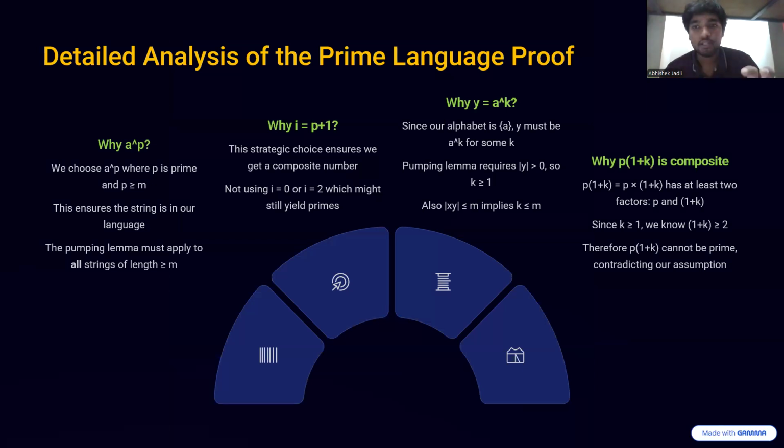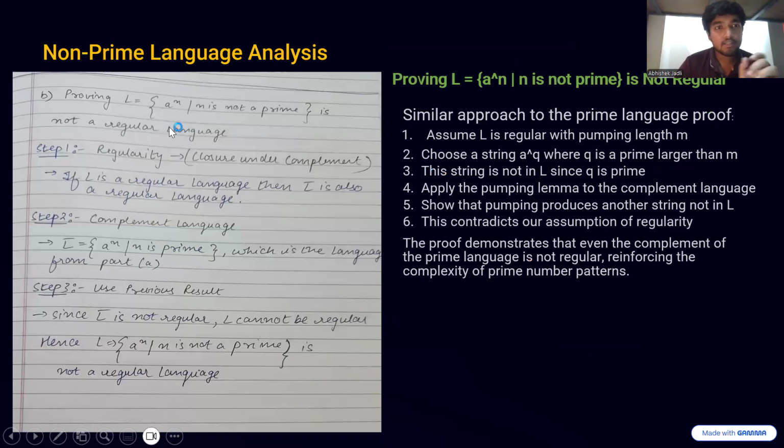So over here I have just defined all the things that we have discussed: why we took a to the power of p as x, y, z; why did we take i equal to p plus 1; why did we take y equal to a to the power of k; and why p times 1 plus k is composite. We already discussed all of this. So this is a question where L is equal to a to the power of n, and n is not a prime. So we have to prove whether this language is regular or not.